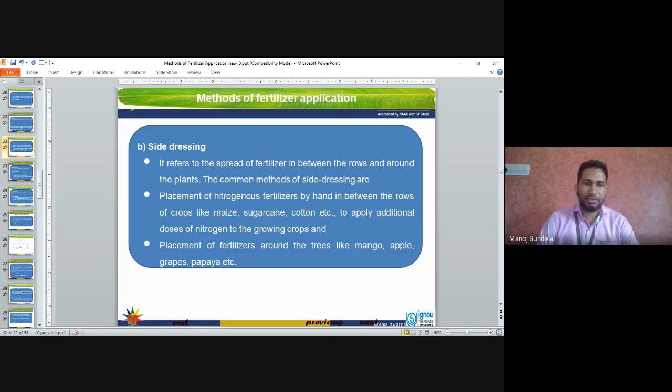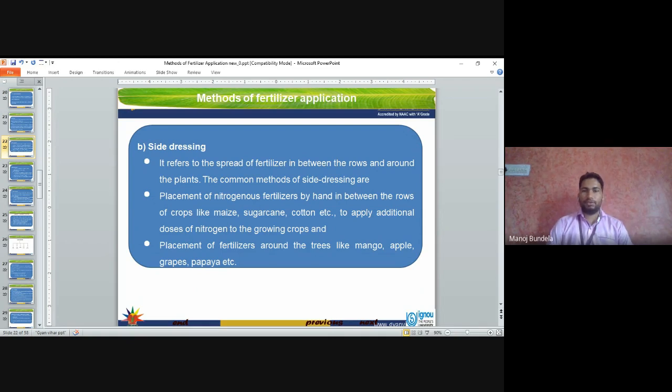Side dressing. It refers to the spreading of fertilizers in between the rows and around the plants. The common methods of side dressing are placement of nitrogenous fertilizers by hand in between the rows of crops like maize, sugarcane, cotton to apply an additional dose of nitrogen to the growing crop, and placement of fertilizers around trees like mango, apple, grapes and papaya.